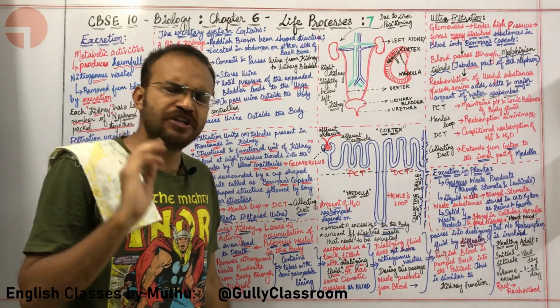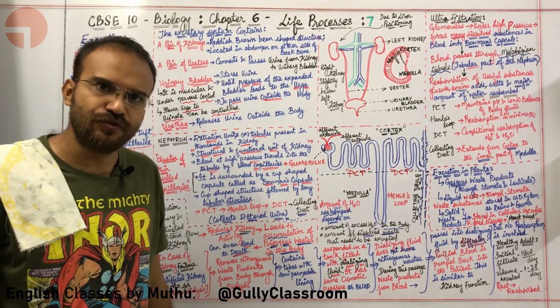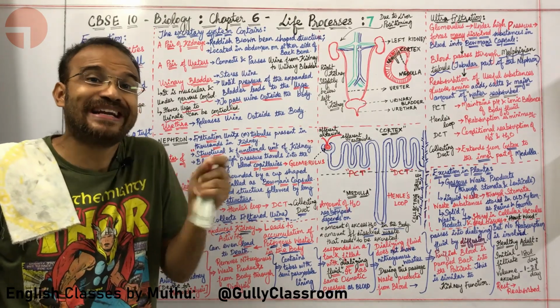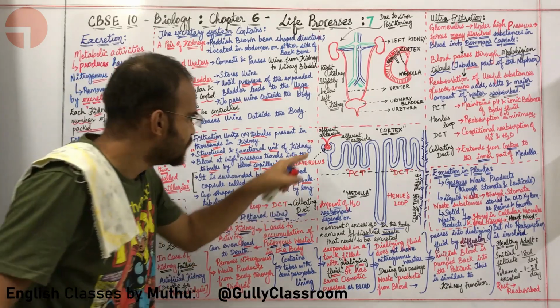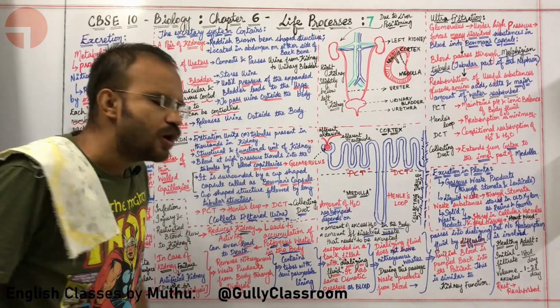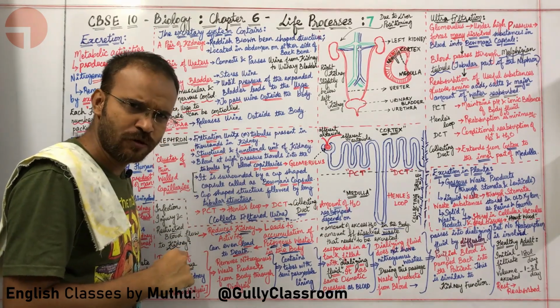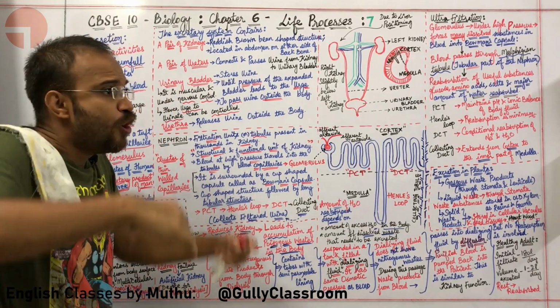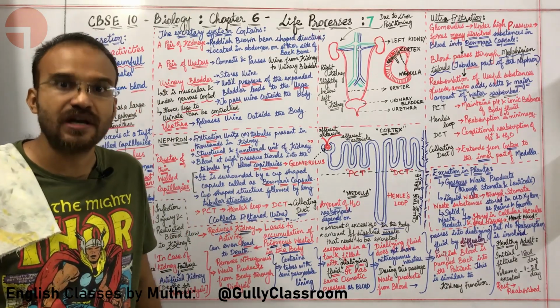Sir, how much blood is being filtered by the glomerulus? Every 24 hours, about 180 liters of blood is filtered by the glomerulus. Okay, sir. Are we going to pass 180 liters of urine? That is not going to happen. Why, sir?